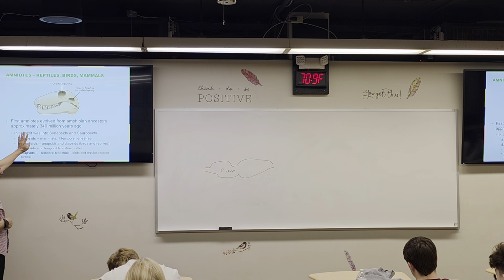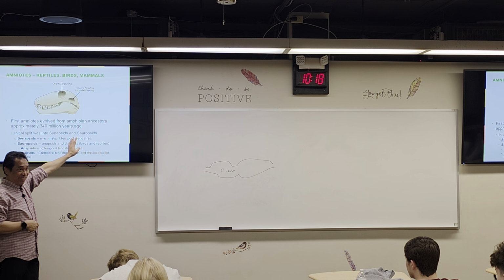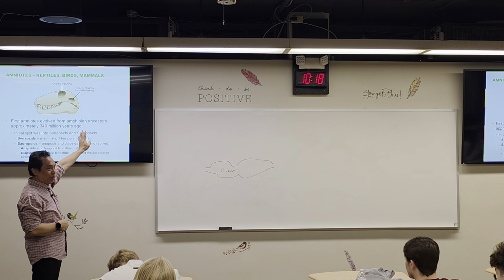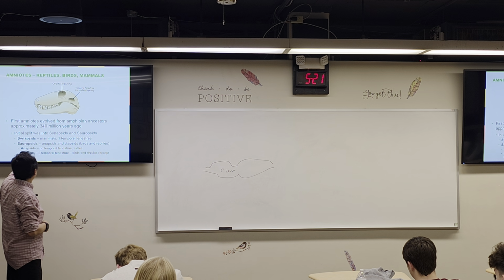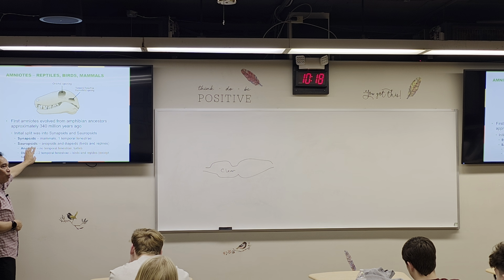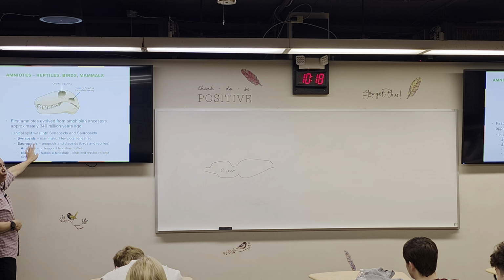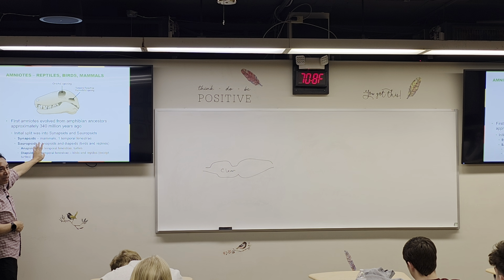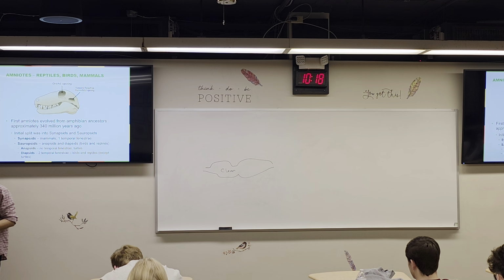Synapsid means only having one post-orbital fenestrae. The sauropsid, it is whether none or 2, whether none or 2. Right? So that's the grouping of these amniotes based on the post-orbital fenestrae.